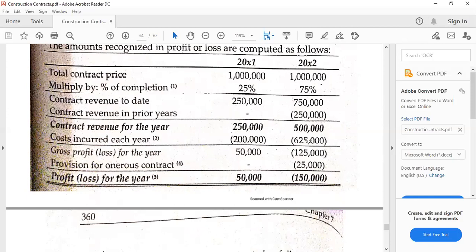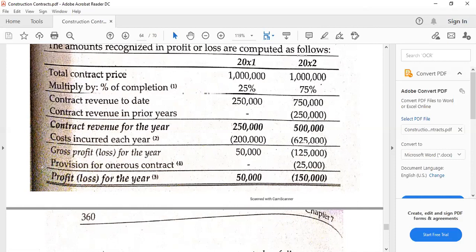So that's going to result to negative 75,000. And then minus 50,000. Remember, this is a loss here. So gross profit or loss to date less gross profit or loss of the prior year. So the positive will become negative, and we have to take note of that aspect.